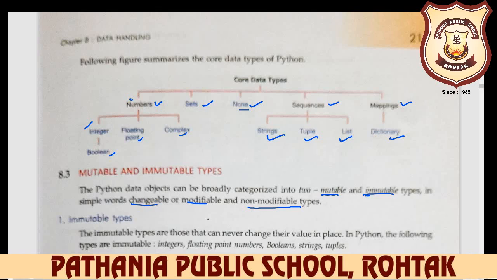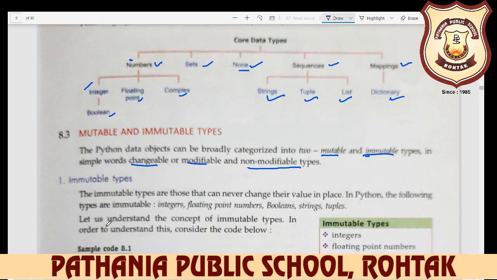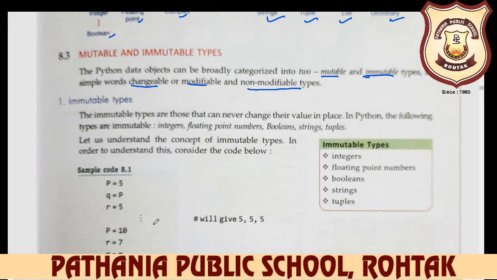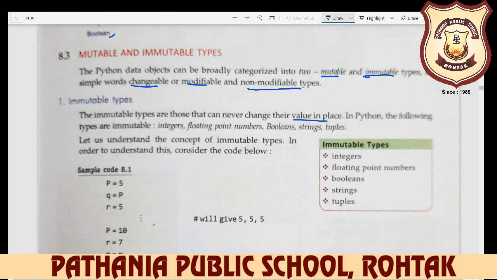Don't be confused with the value here. So what is immutable? I am saying again: the immutable types are those that can never change their value in place.